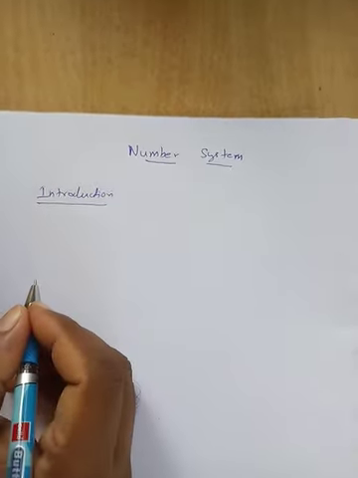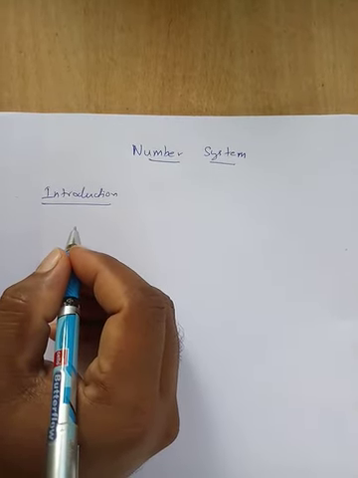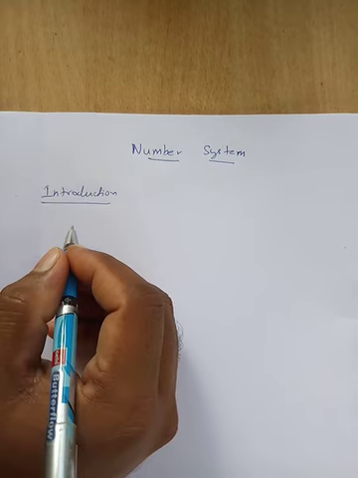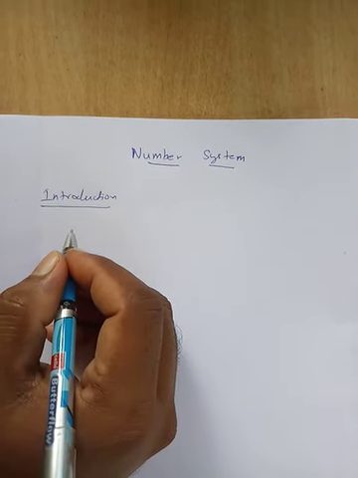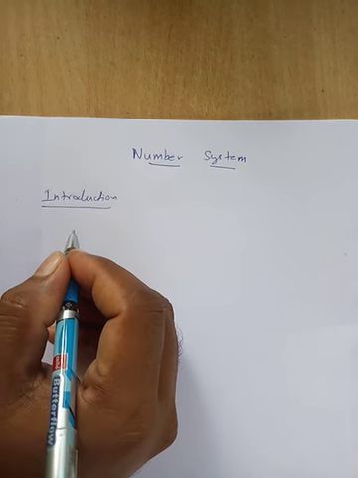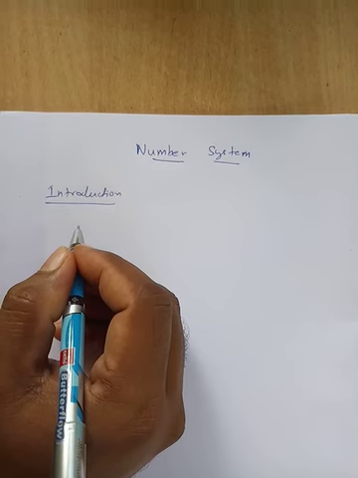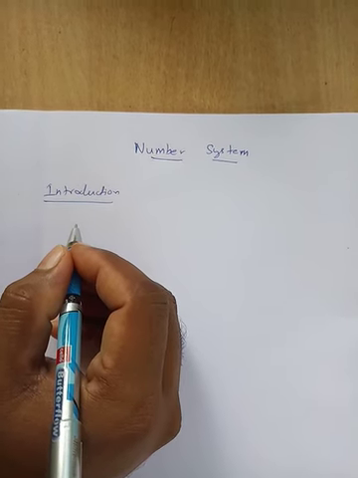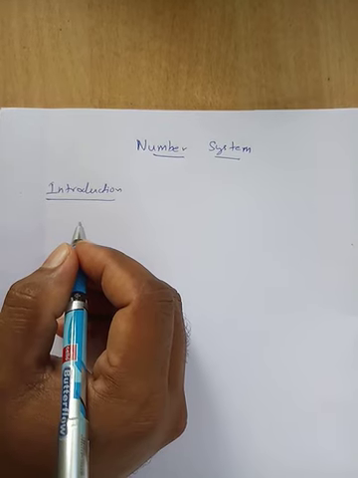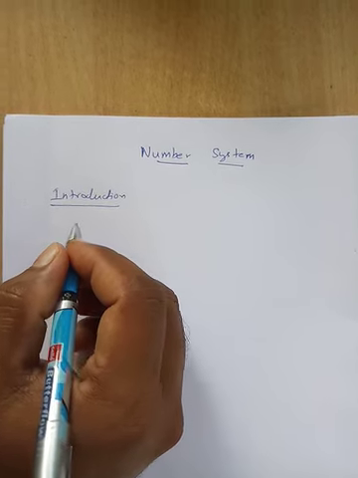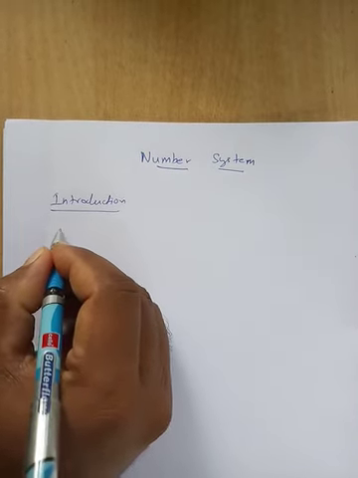First, in our day-to-day life, we are using some numbers. For example, in your class, when you need to count the number of students, you can use numbers. Which numbers do you use? The numbers starting from 1. You use the numbers 1, 2, 3, 4 like this to count the number of students. So these numbers are called the natural numbers or counting numbers.